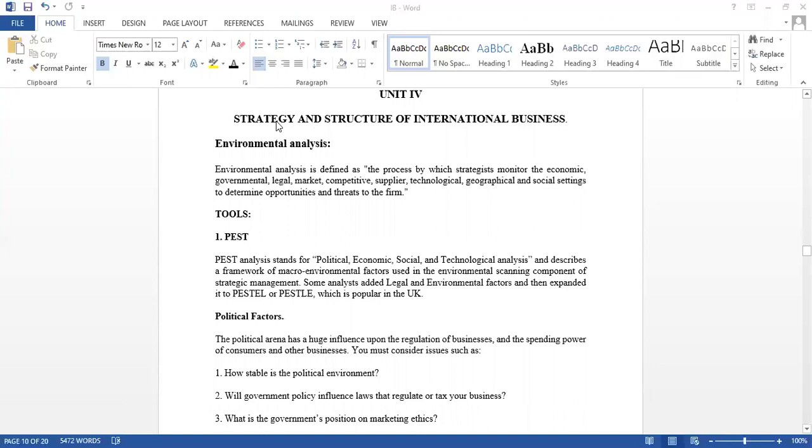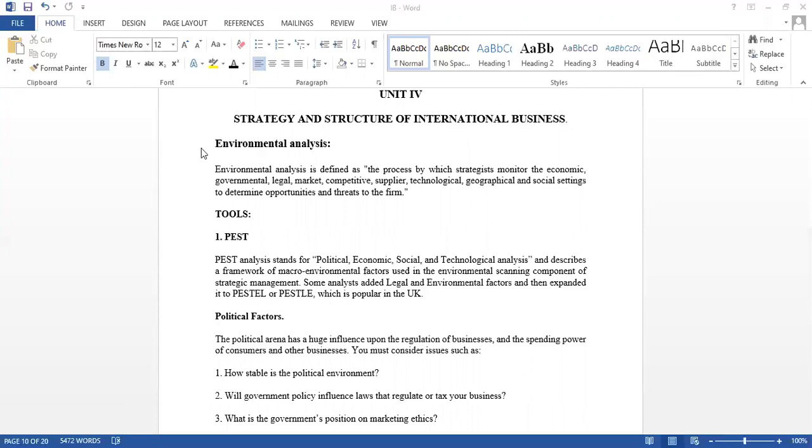So just entering into the unit, the first topic that we need to discuss is environmental analysis. Previously, we have done environmental analysis of international business. Earlier, we have done, right?